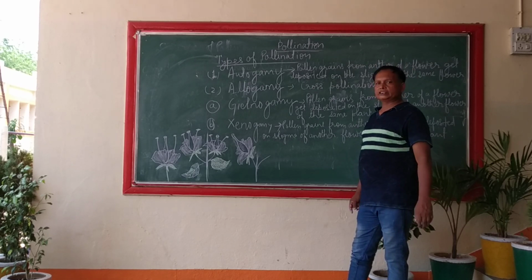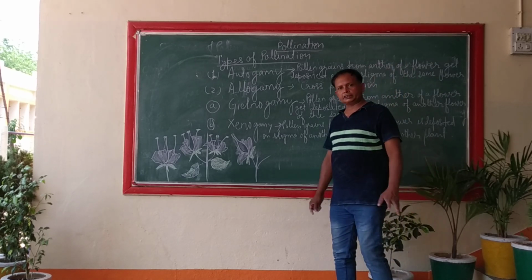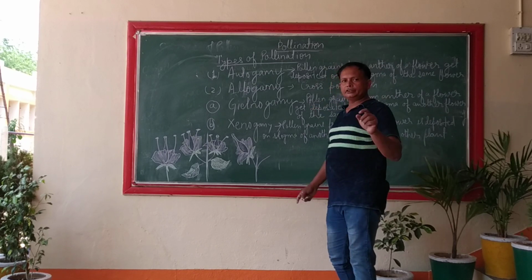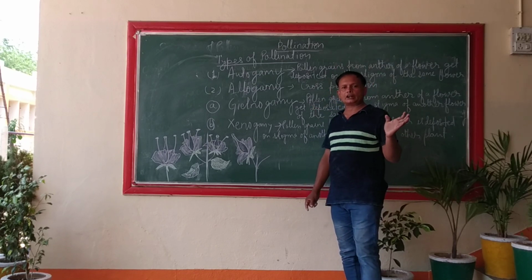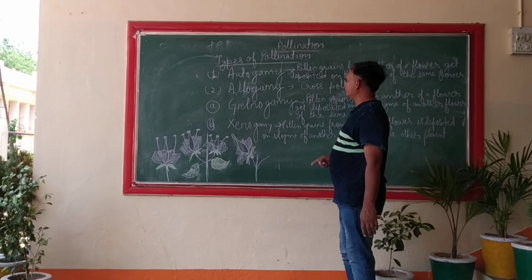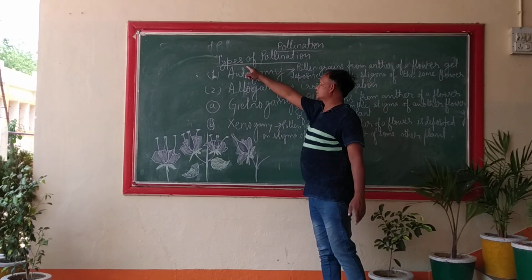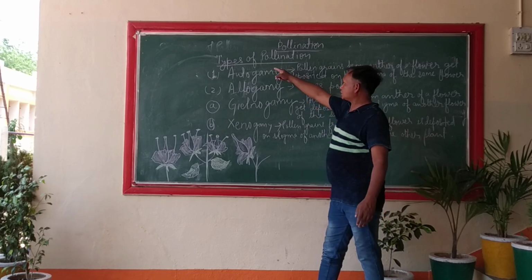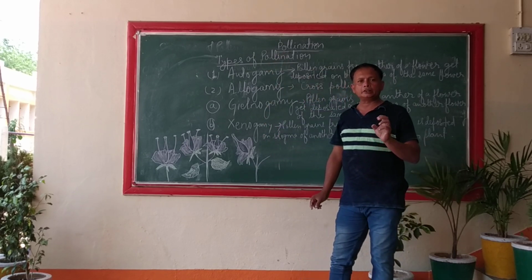Yesterday we studied about different vegetative and other parts of a flower. Today, in the same connection, we will study about the types of pollination. First of all, we would like to define pollination.